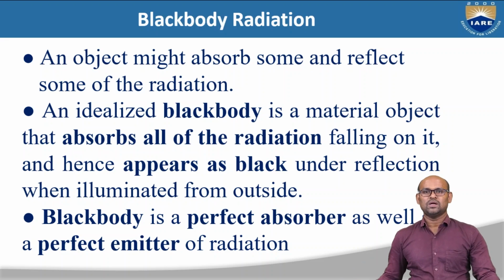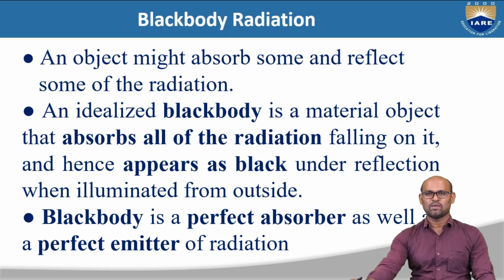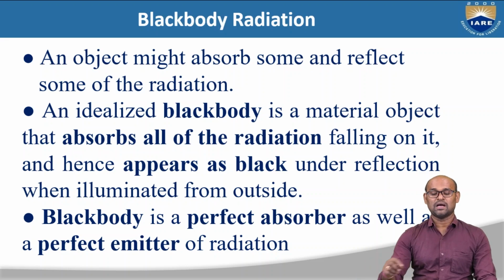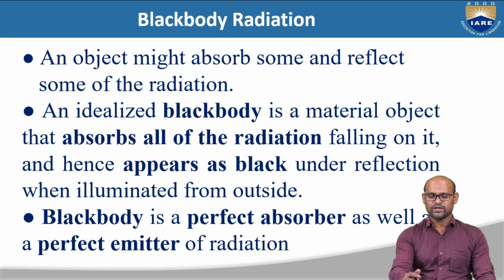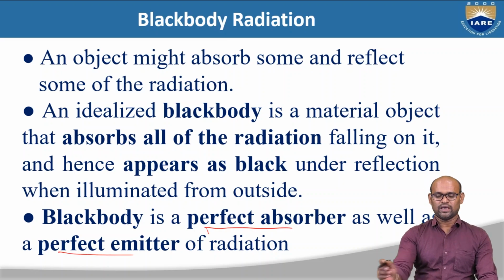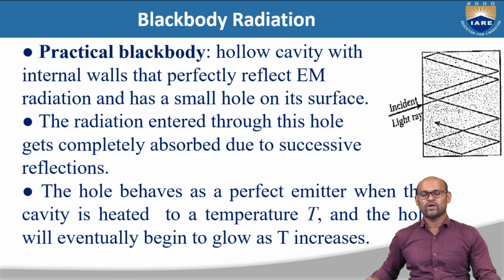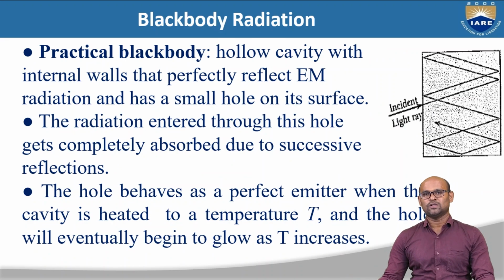So what is this black body? We know that any general object might absorb some and reflect some of the radiation, but a black body is a material object that absorbs all the radiation falling on it. Okay, so a black body is a perfect absorber as well as a perfect emitter. How do we construct a black body? We have discussed that a black body absorbs all the radiation falling on it and emits all the radiation it absorbed when we gave energy. So how do we construct such a black body?